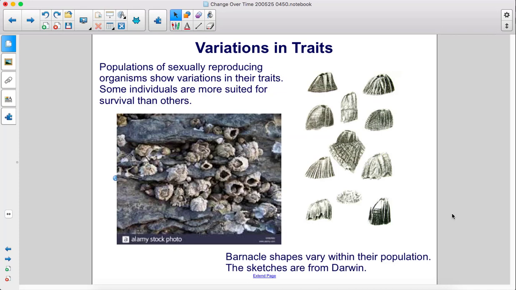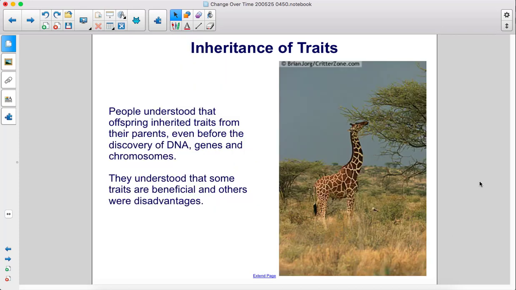Populations of sexually reproducing organisms show variations in their traits. Some individuals are more suited for survival than others. Barnacle shapes vary within their population. The sketches are from Darwin. People understood that offspring inherited traits from their parents, even before the discovery of DNA, genes, and chromosomes. They understood that some traits are beneficial and others were disadvantages.